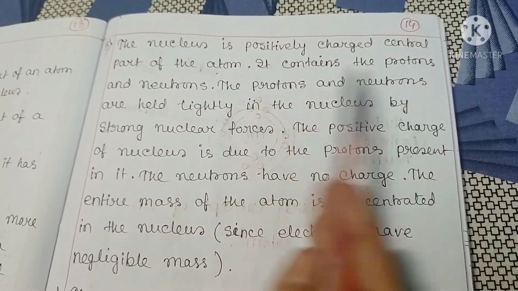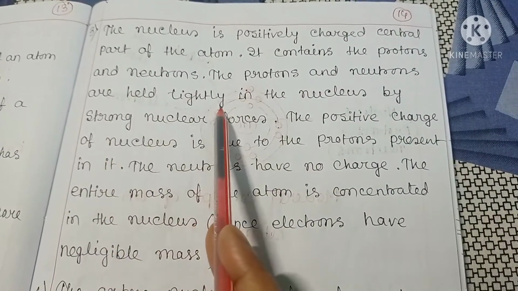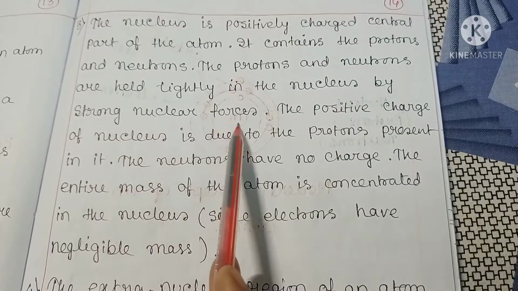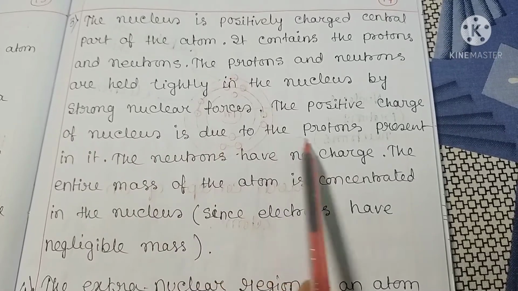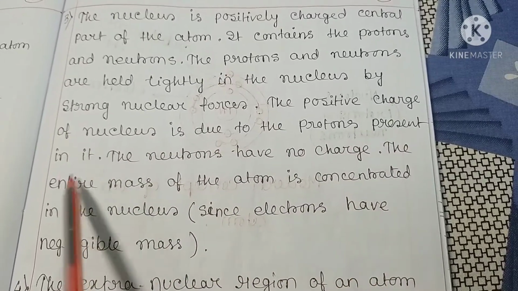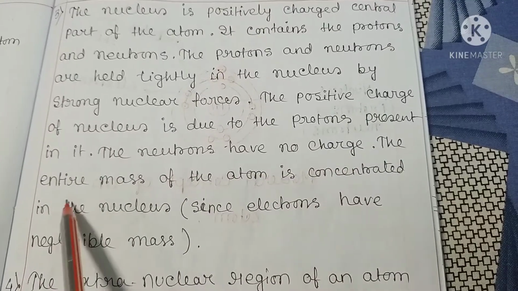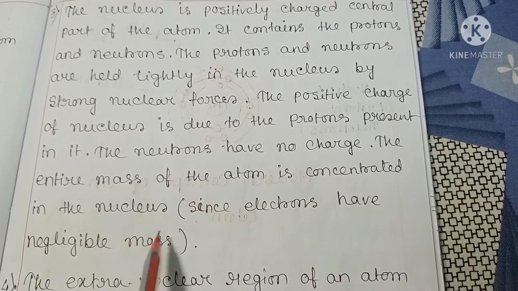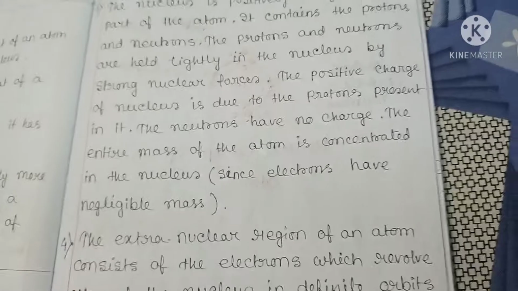It contains the protons and neutrons. The protons and neutrons are held tightly in the nucleus by strong nuclear forces. The positive charge of the nucleus is due to the protons present in it. The neutrons have no charge. The entire mass of the atom is concentrated in the nucleus, since electrons have negligible mass.